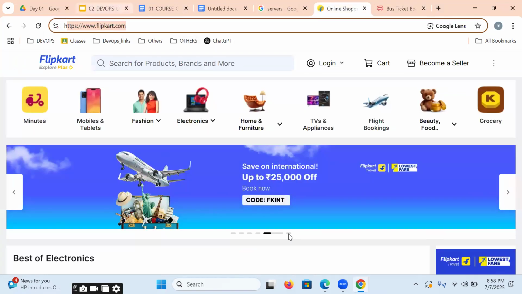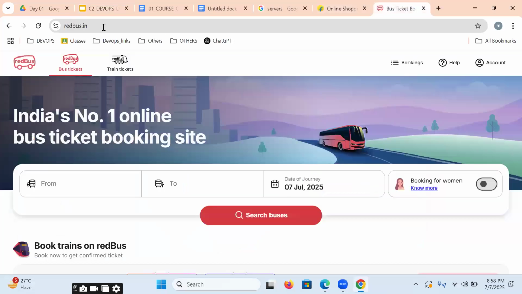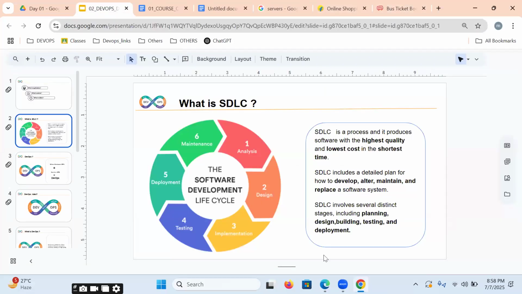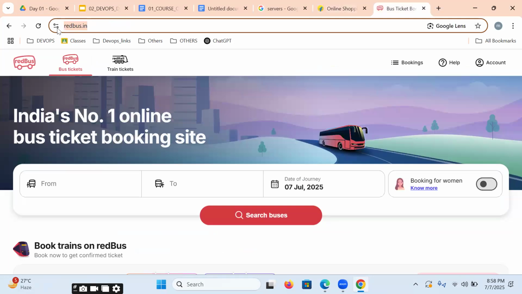Clear? I'll repeat this point. By following these stages, we can produce an application. By using that application, we can do business on the internet. But how? For example, you have a travel business. You require an online portal, like Maha Buses, Maha Travels, whatever it may be. You require a website.